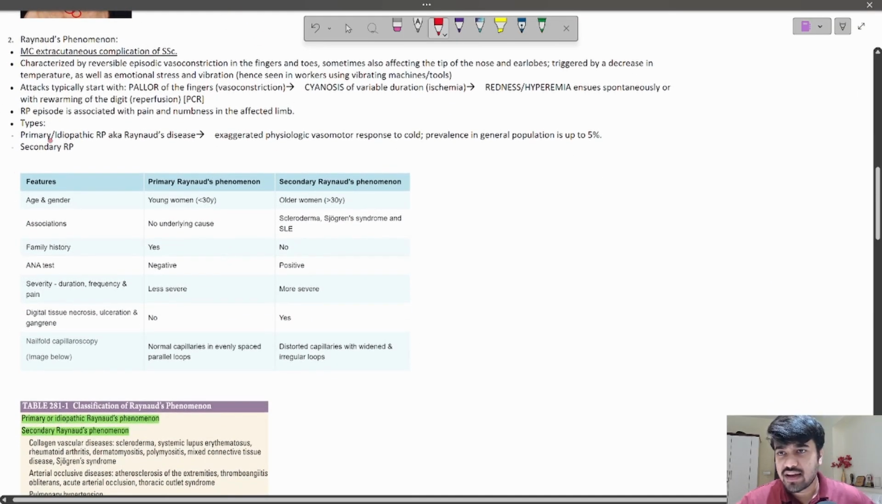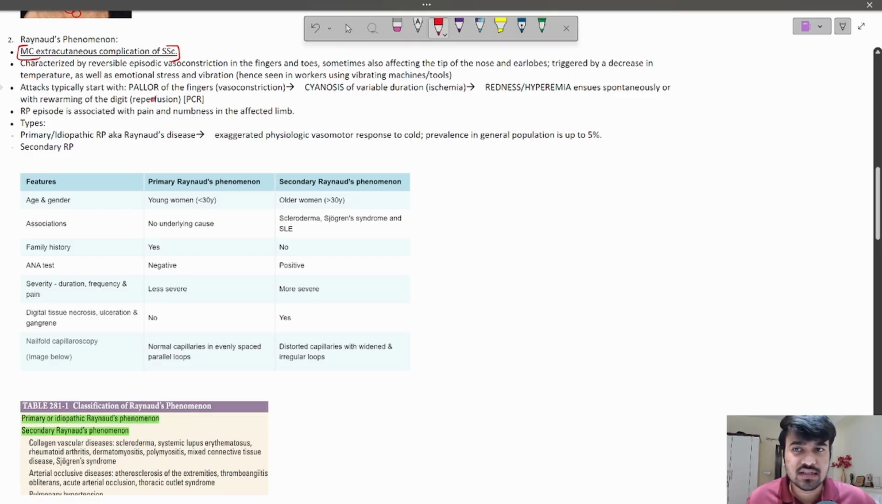Then second, we have Raynaud's phenomenon. This is the most common extracutaneous manifestation of systemic sclerosis. Most common overall is skin involvement, and earliest is sclerodactyly, but the most common extracutaneous manifestation is Raynaud's phenomenon.